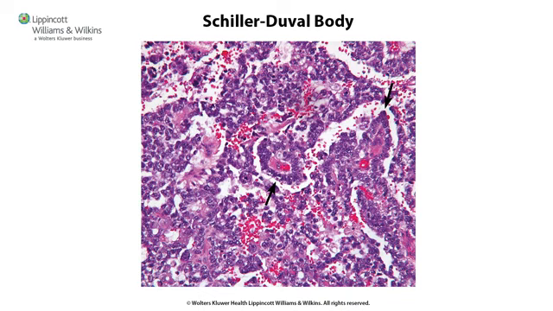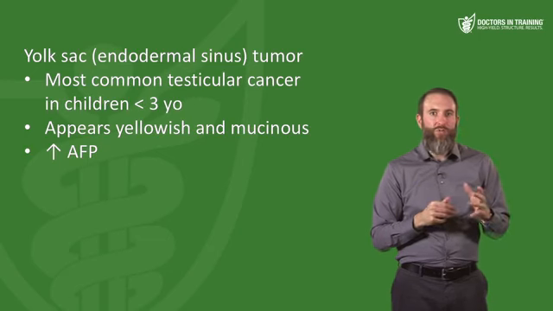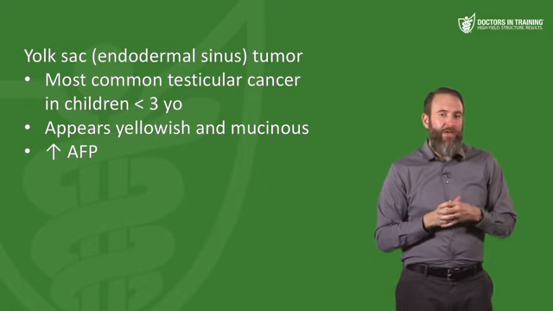You get these Schiller-Duval bodies that resemble primitive glomeruli as well. So you see a pattern where there is a mesodermal core with a central capillary, which are lined by flattened layers of both visceral and parietal cells. Yolk sac tumors will have an elevated AFP most of the time.